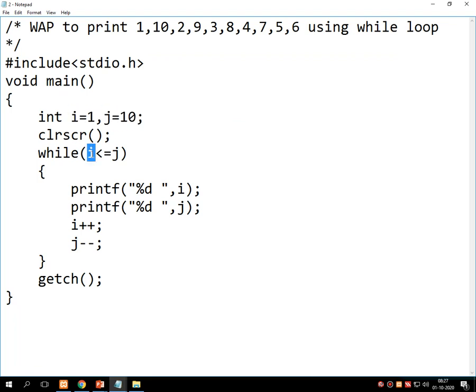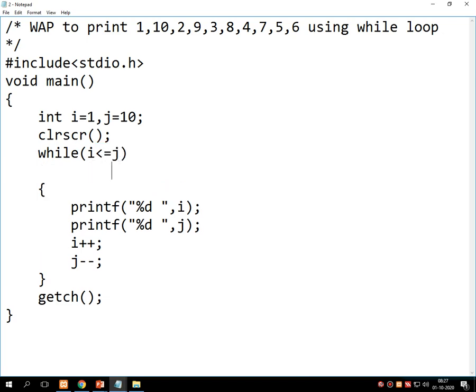Here it will check whether i is less than equals to j. So the value of i for the first time is 1 and the value of j is 10. So 1 is less than 10, the condition becomes true. Here it prints 1, here it prints 10. Now i becomes 2 because i plus plus is written, and j becomes 9. The repetition goes up and the values of i and j are 2 as well as 9.